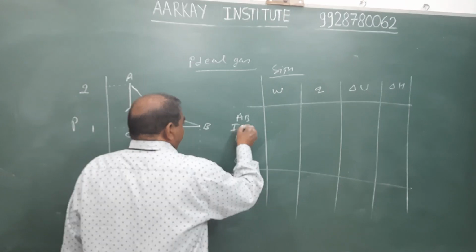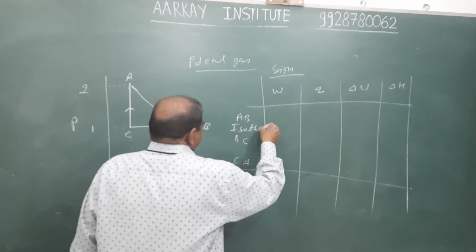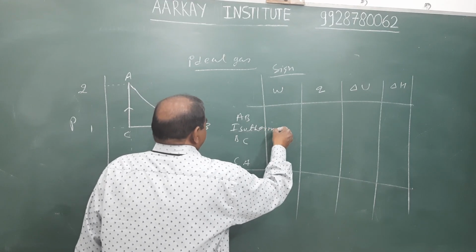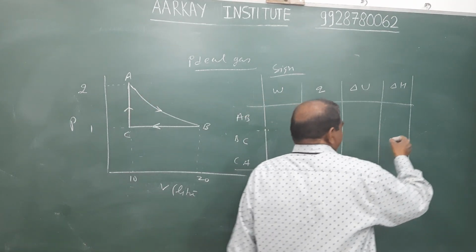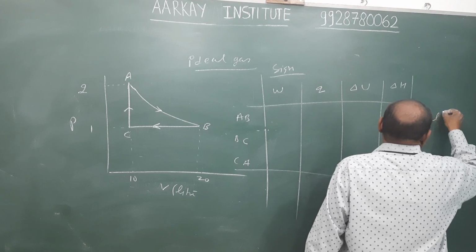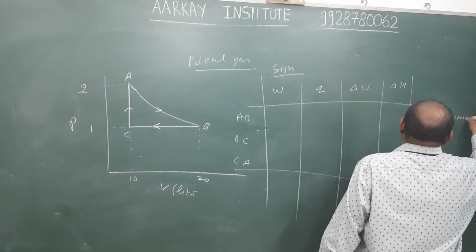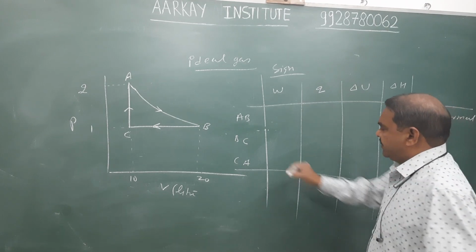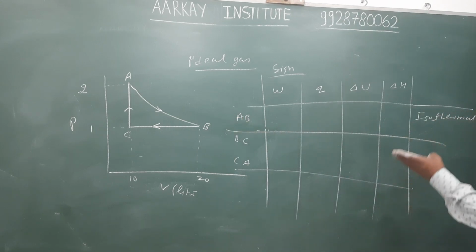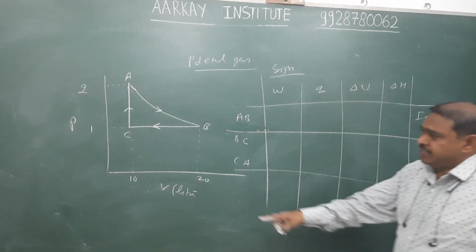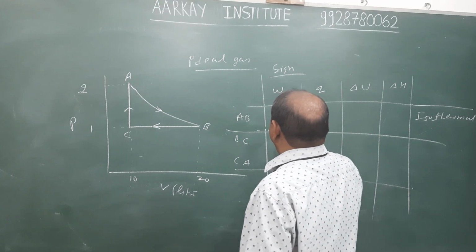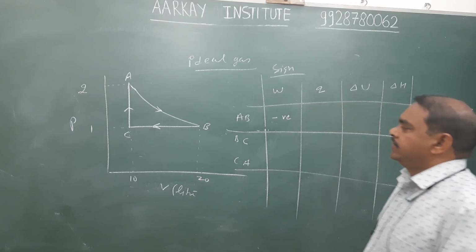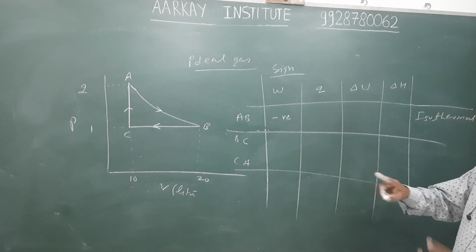AB को क्या बोलेंगे आप? Isothermal, because temperature remains constant. It is an isothermal process. यहाँ लिख देता हूँ. It is isothermal. Process का नाम आना चाहिए. It is an isothermal process, AB. In case of work, it is expansion work. A to B expansion, and hence the sign of work is negative.